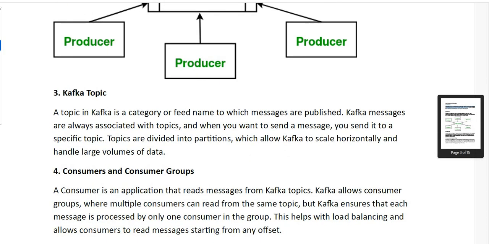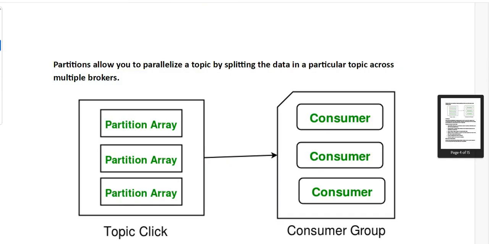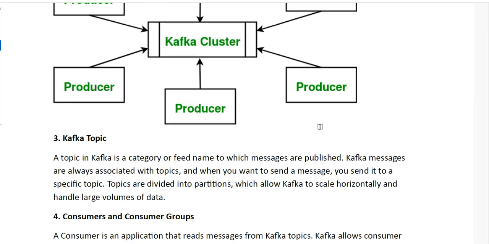And what is a Kafka topic? As we discussed previously, it is a category or feed name to which messages are published. Kafka messages are always associated with some set of topics. So whenever a message has to be sent, it is based on a particular topic. It will be selected by the producer, sent across the system, and can be consumed by the respective consumers.